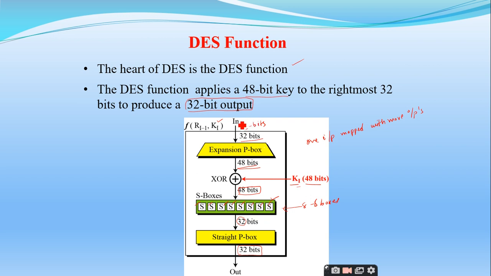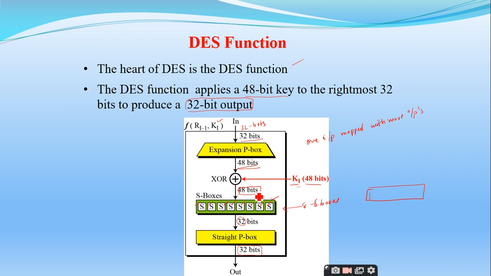Initially the 32-bit input is converted into a 48-bit output using the expansion P box, which is XORed with the 48 bits of the key Ki. After that, the resultant 48-bit value is input through 8 S boxes. With 8 S boxes, how many inputs will there be for each S box? Any idea?